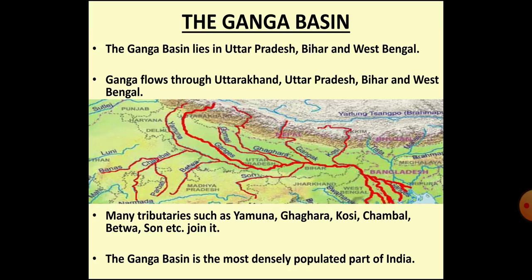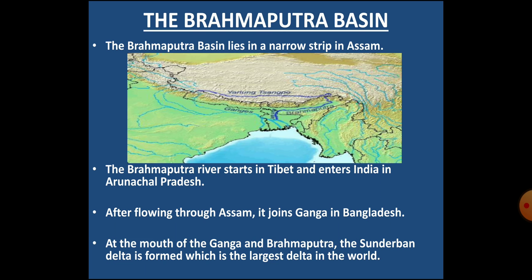Children, this Ganga basin is the most densely populated region in India because it is the flat leveled area and very fertile land for farming. There are many important cities in the Ganga basin. Some of them are Rishikesh, Haridwar, Delhi, Agra, Allahabad, Varanasi, Bihar and Kolkata. The third river basin of the northern plains is the Brahmaputra basin that lies in the narrow strip of Assam.